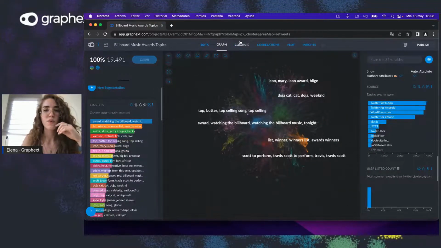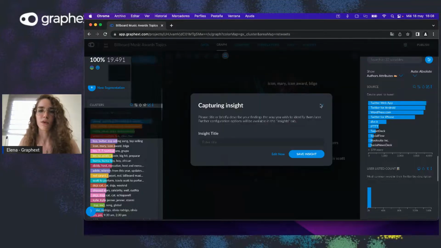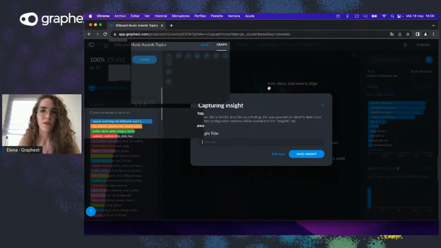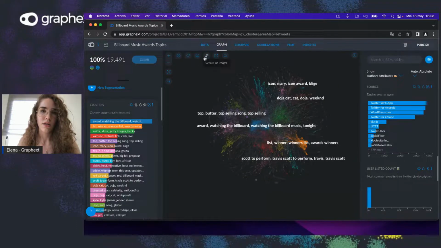If you wanted to save an insight, let's say, or download this graph, you could also do that very easily. You go to, let's download the graph first. Export graph, sorry.